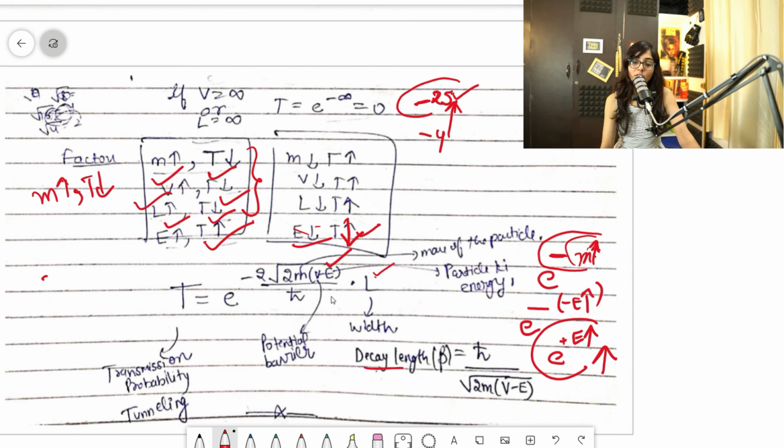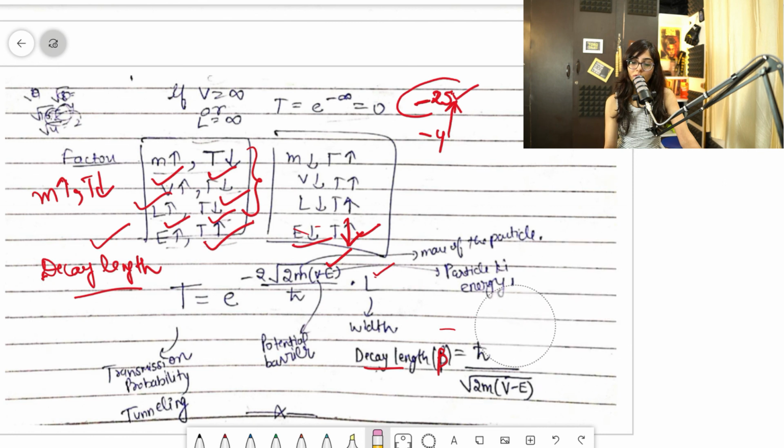Fine. So one more question once in exam. This was asked: what is decay length? In tunneling only it was asked, what is decay length. So guys, decay length is always defined by this beta. Decay length means it is always defined by this beta, and the formula will be only this thing. The formula will be this: h cut by root 2m (V minus E).